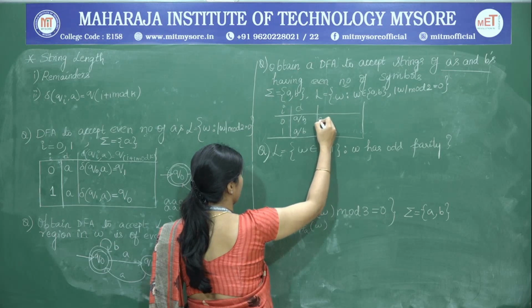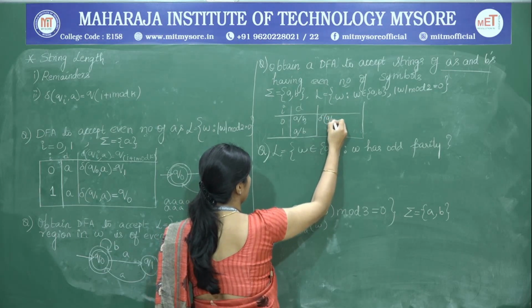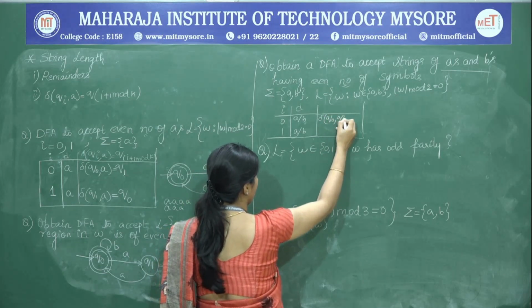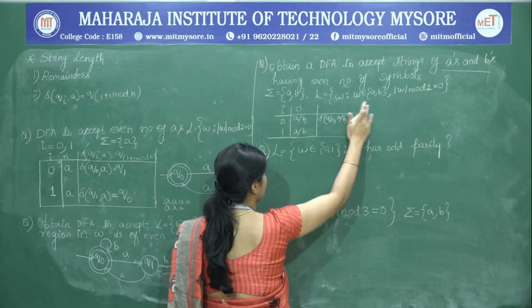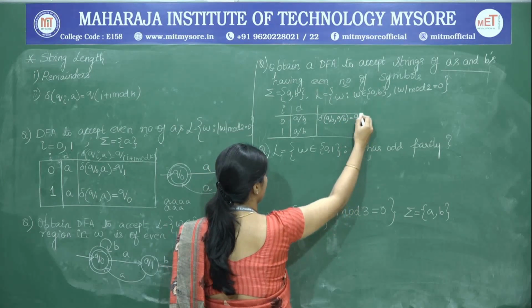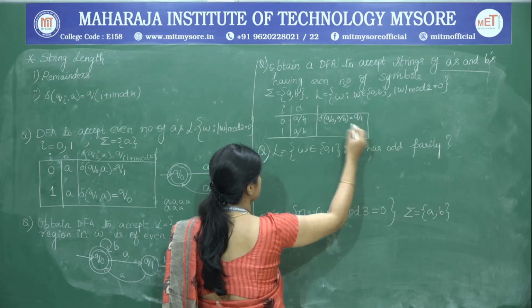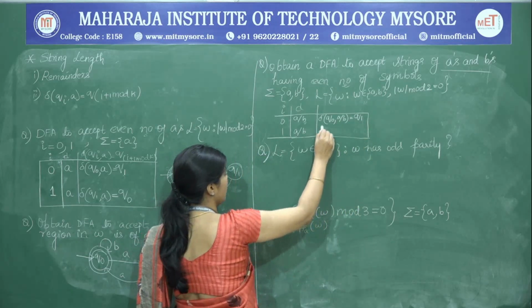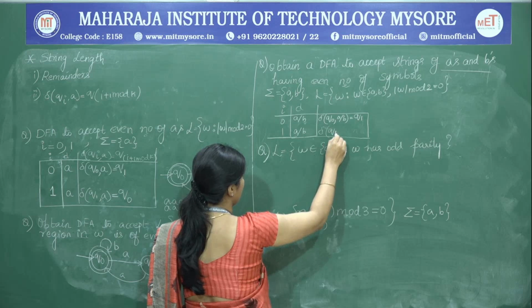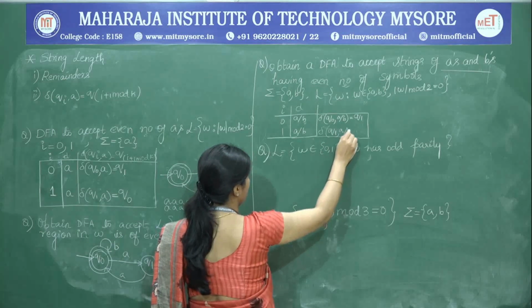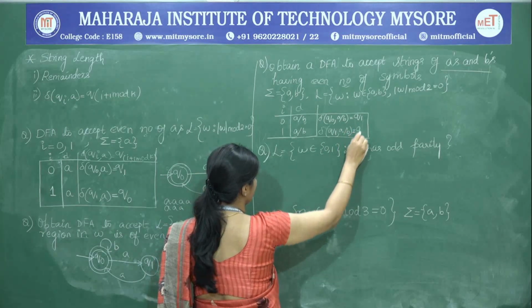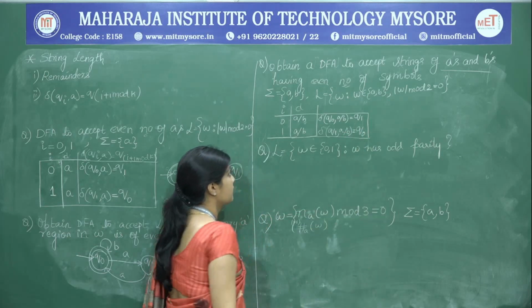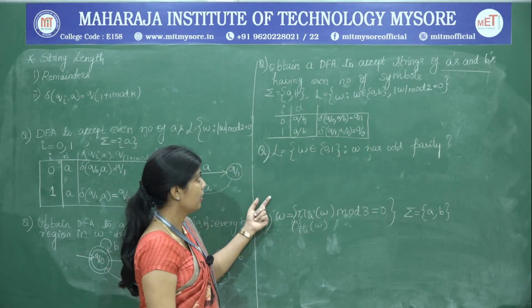First, we are finding out delta of Q naught on A or B. In both cases, it is going to Q1. Next, delta of Q1 on A comma B is going to Q naught. So this is how we have framed it.